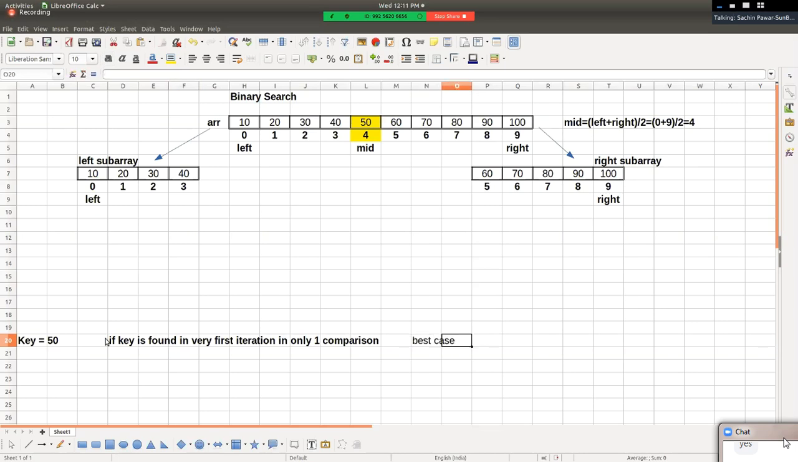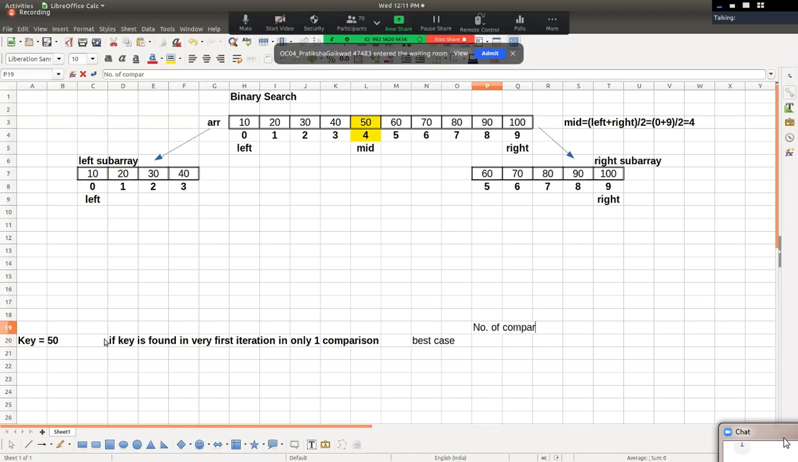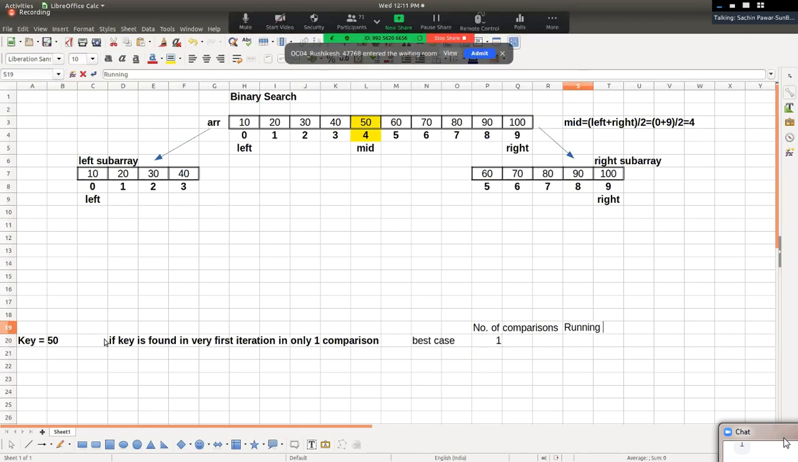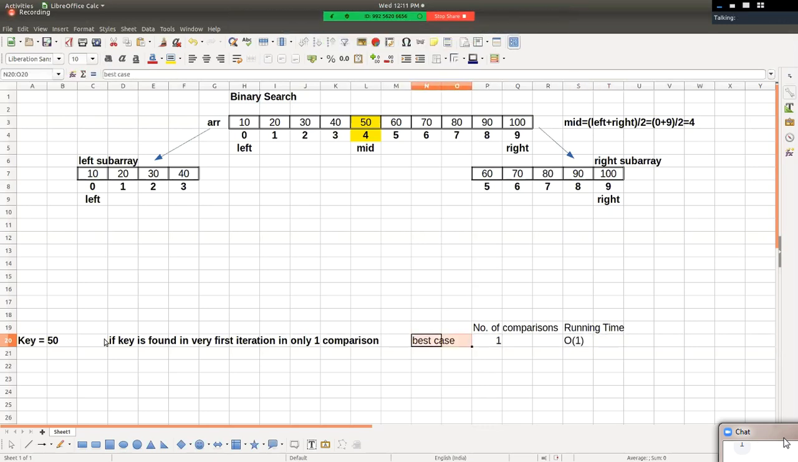And in best case, can you please tell me how many number of comparisons are there total? Number of comparisons are only one, right? And hence, can we say running time is order of 1? Can we say running time is order of 1? Hello friends, are you with me? So this is the best case. Which case is this? This is the best case, right?